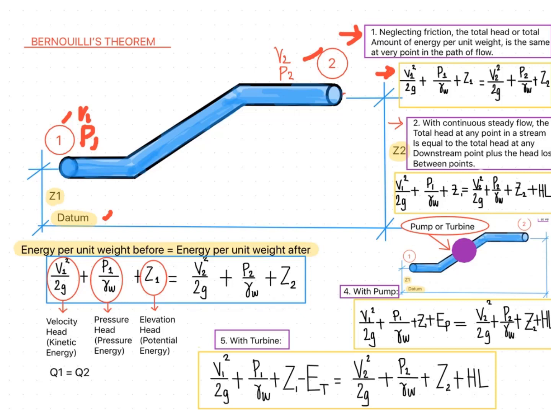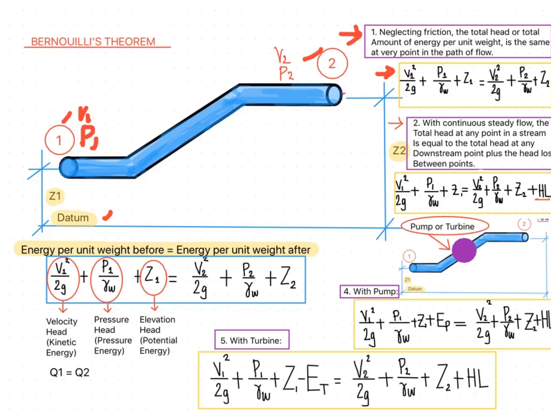Since Bernoulli's theorem states that the energy at point 1 is equal to the energy at point 2, to balance the equation, we will put the head loss here because some energy may be lost from point 1 to point 2. So, same again.